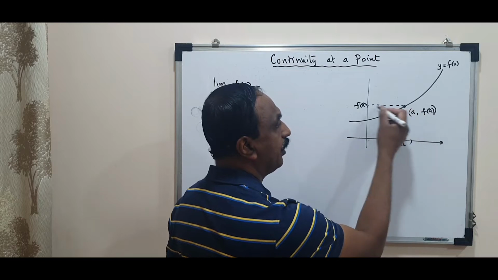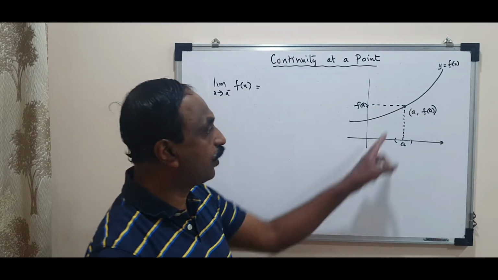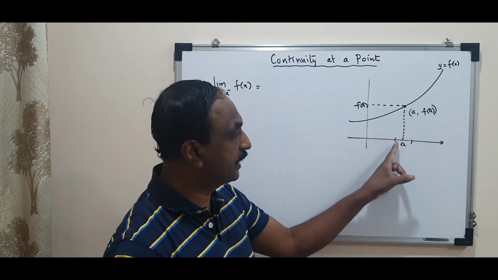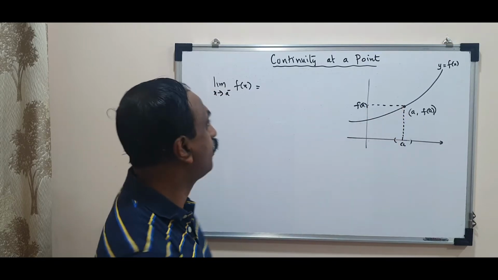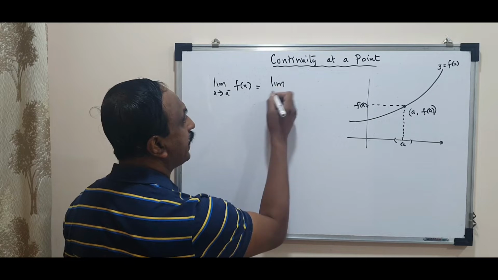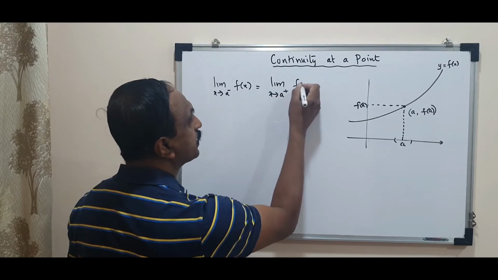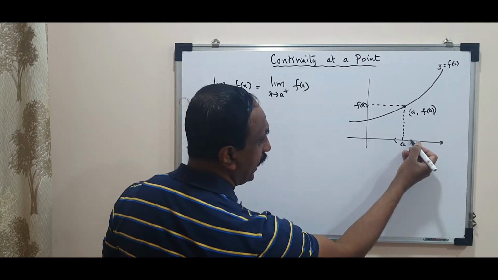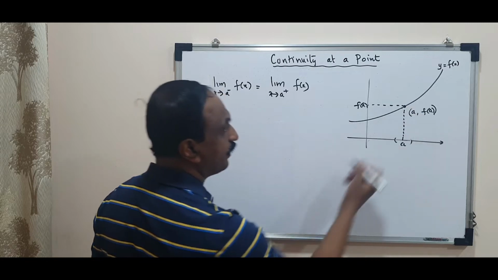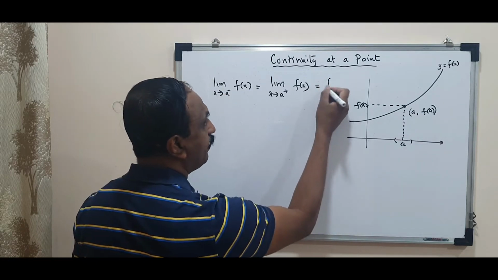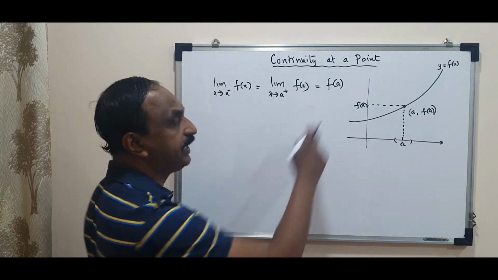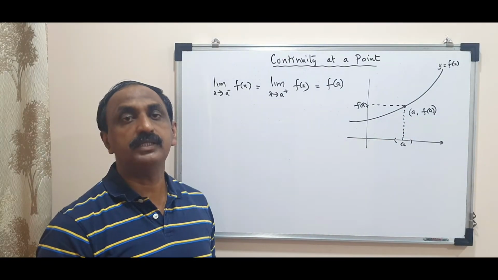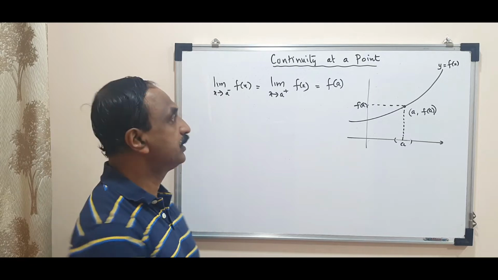Little less than a, what will be the corresponding value of y coordinate? When x is approaching this way, the y coordinate also will approach the point f of a. Then limit x tending to a plus of f of x. That means when x is approaching from the right side, the function's value, and the function's value at the point x equal to a, if all three are equal, then we say the function is continuous at a point.